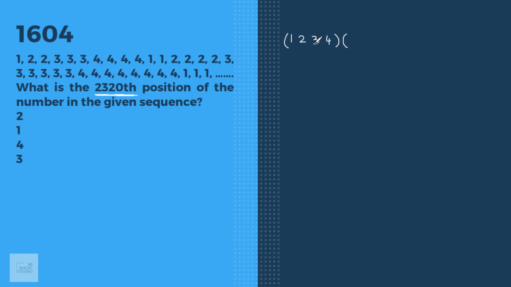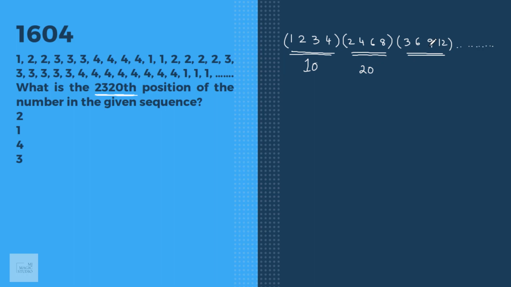Again the series is starting with 1, but now 1 is appearing 2 times, 2 is 4 times, 3 is 6 times, and then 4 is 8 times. Then again 1 is appearing 3 times. That means now it will increase like 3, 6, 9, 12, and the sequence will be carried on. Total number of numbers used up in the first group is 10. Total number of positions used up in the second group is 20.